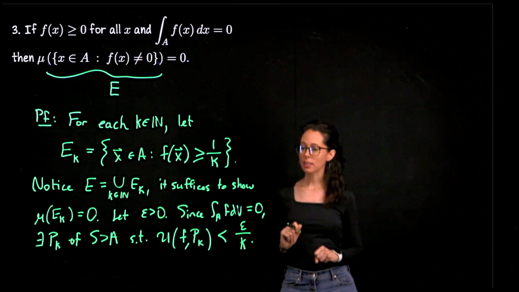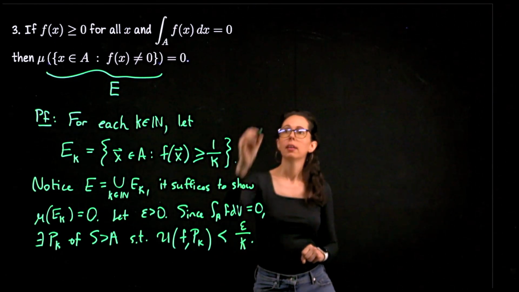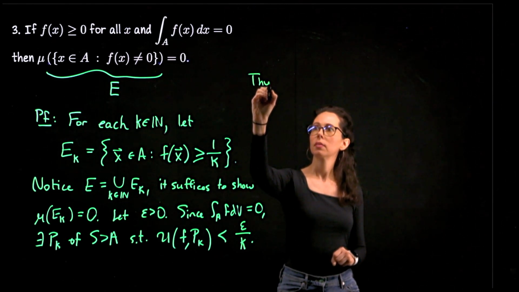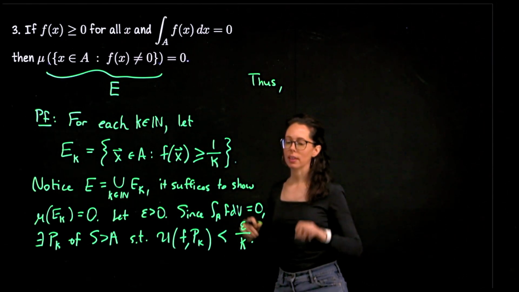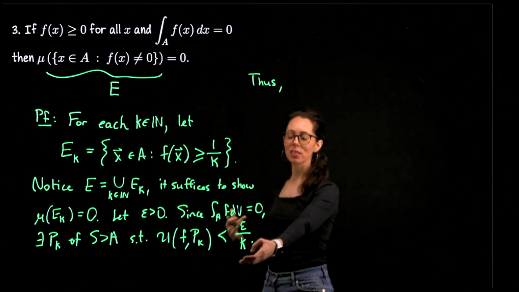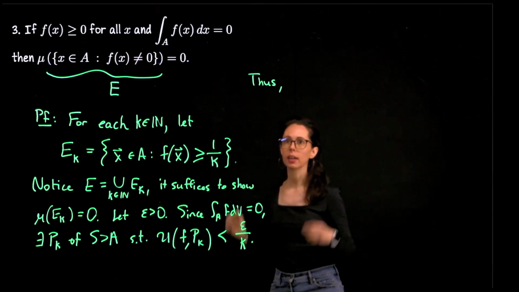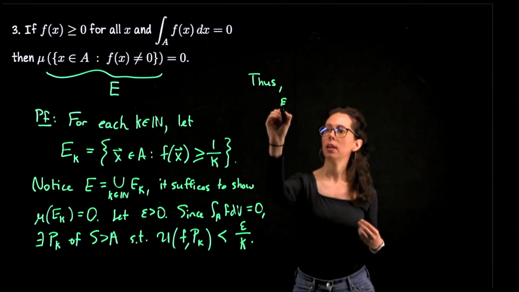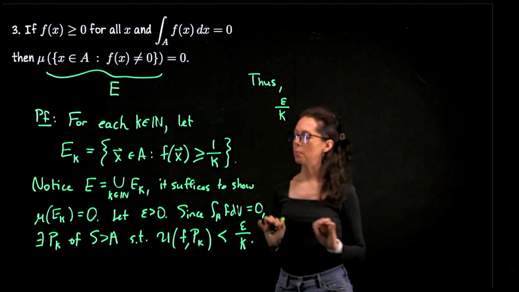Okay, let's see what this gives us now. Thus, what I'm going to do is start with this and go down in size. That's not usually the direction that I do these kinds of arguments, but I think it will work out nicely here. So thus, epsilon over k, where k is a fixed number.